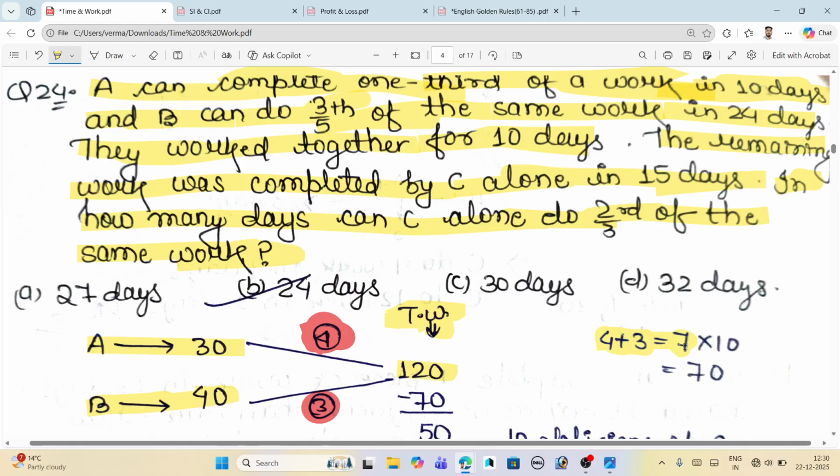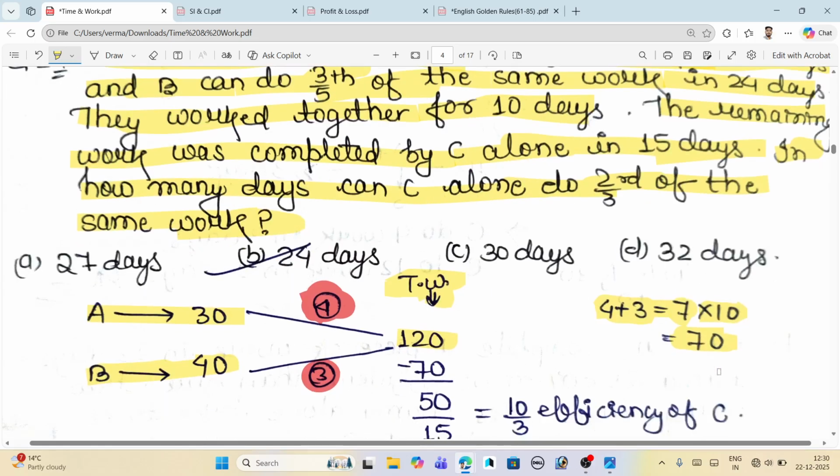Now they do the work in 10 days, so they have already done 70 units of work. The total work that we have is 120, but they have already done 70. So we subtract 70, and we will get only 50. The remaining work is 50.